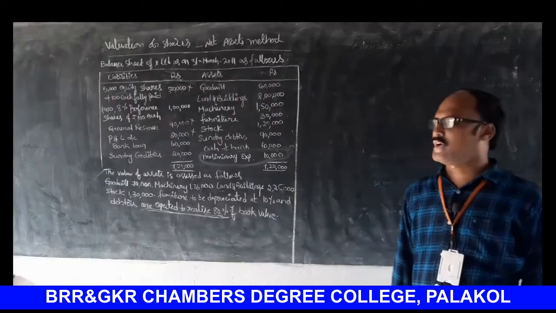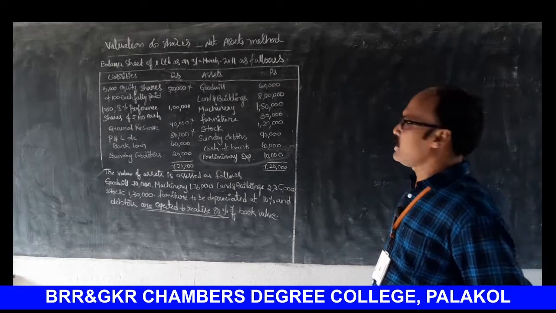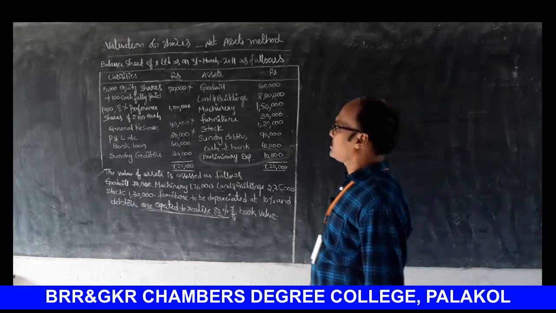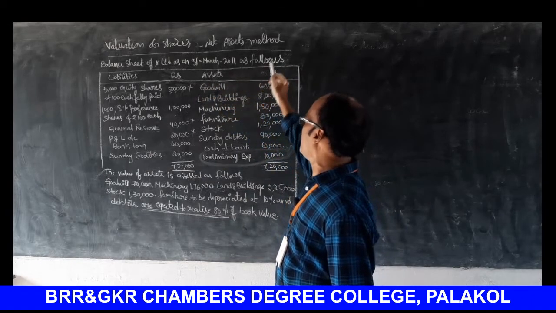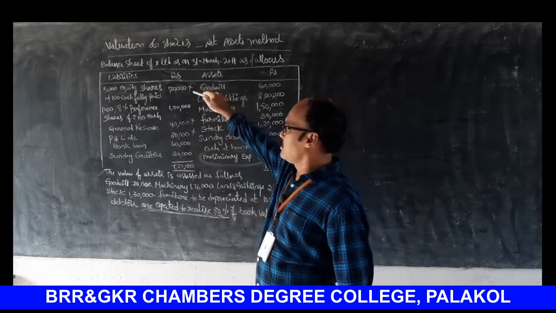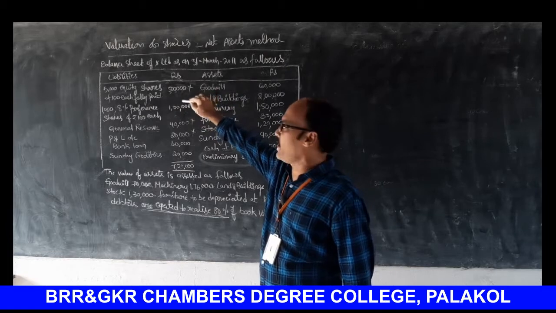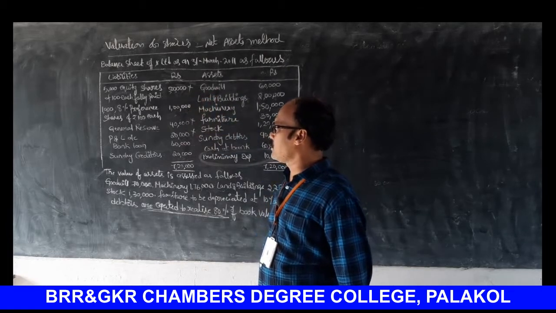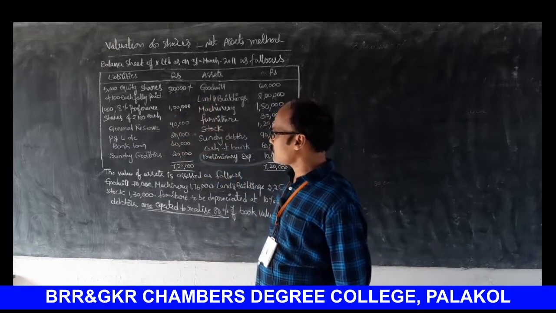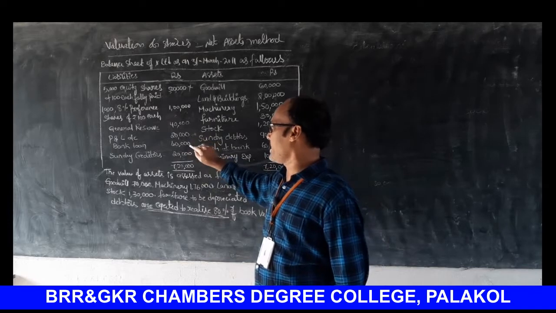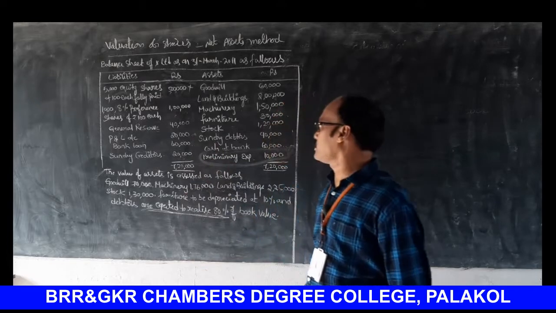Thank you very much. This is the second problem, valuation of shares under net assets method. Look at the board please. Balance sheet of X Limited as on 31st March 2011 as follows. Liabilities: 5,000 equity shares of rupees 100 each fully paid, 5 lakhs. Preference share capital 1 lakh rupees. General reserve 40,000. P&L account 20,000. Bank loan 40,000. Sundry creditors 20,000. Total 7 lakhs 20,000.